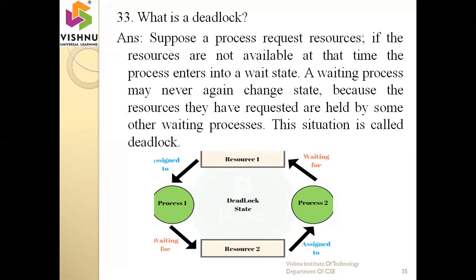After some amount of time, process P2 also wants resource R1, but resource R1 is not available. Then automatically process P2 moves on to the waiting state. Then both processes P1 and P2 go on to the waiting state. That means you cannot identify at what time they are releasing the resources. So this situation is called a deadlock situation.